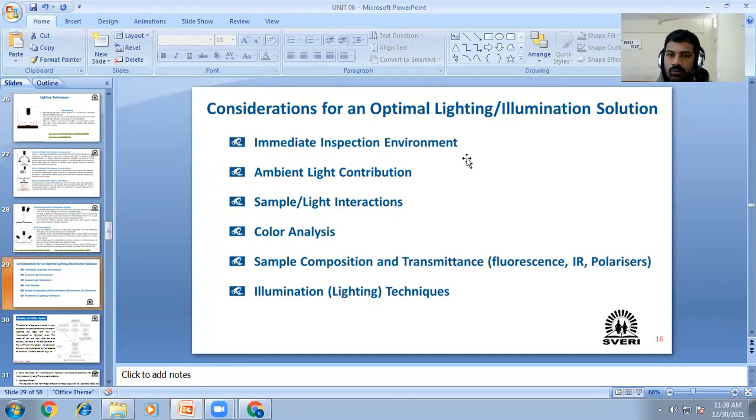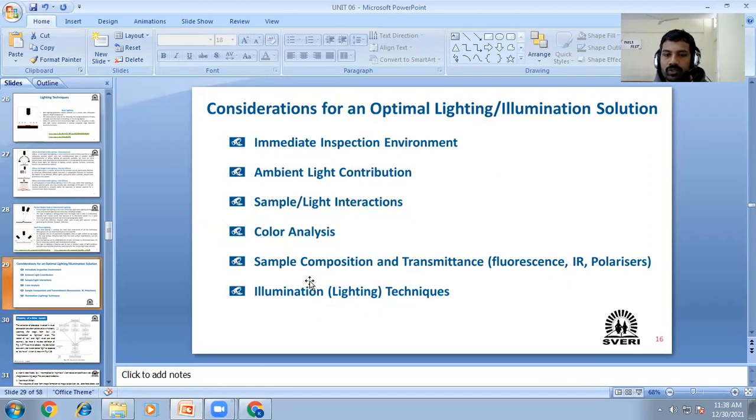For that we have to use certain criteria: immediate inspection environment, ambient light contribution, sample light interaction, color analysis, sample composition and transmit, fluorescent IR polarizer, and illuminating lighting technique. With the help of these many considerations, we can decide the optimum lighting technique.